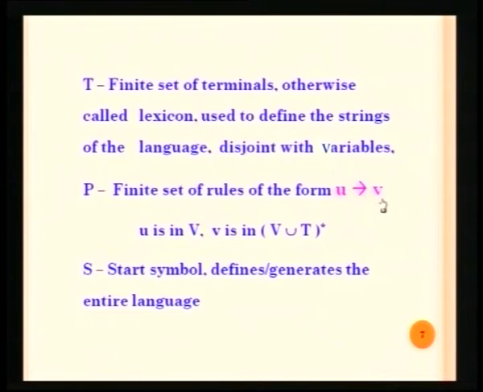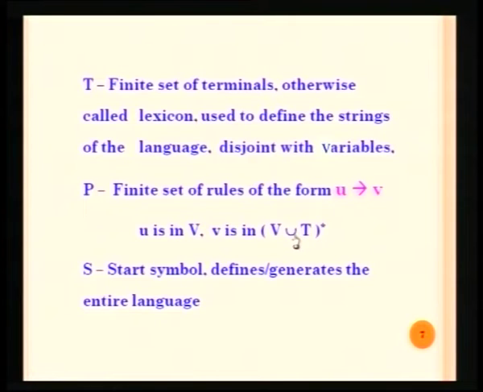So, u is always going to be in V, that means it is going to be a variable, or otherwise we will call it a non terminal. But how many non terminals are possible? That means u should always be a single variable or a single non terminal, whereas in the case of v it is in (V union T) star.